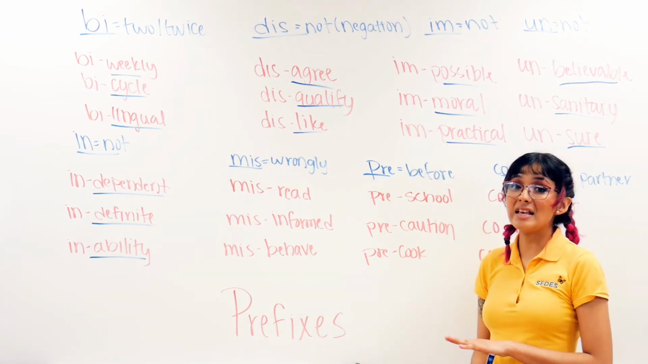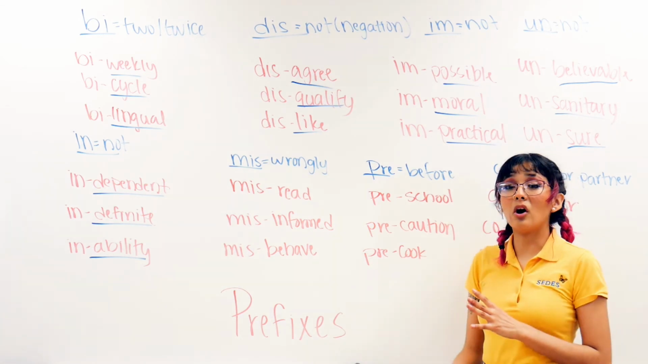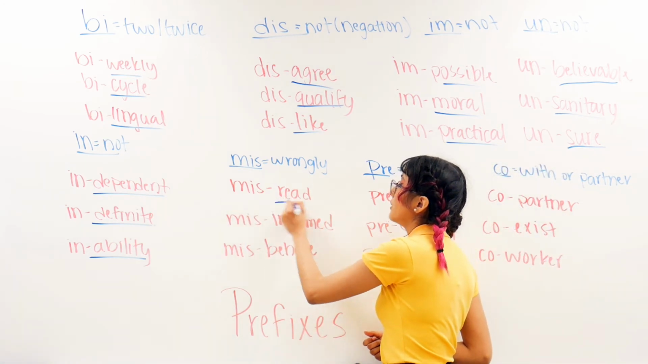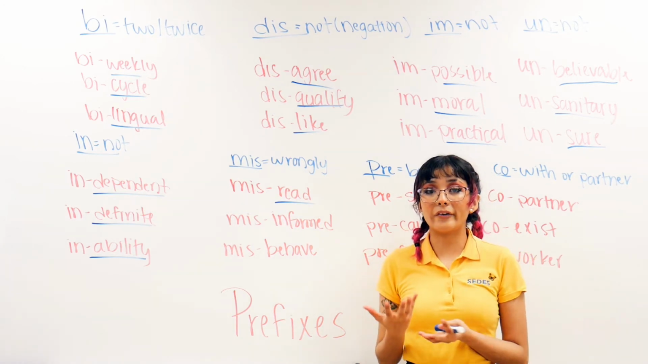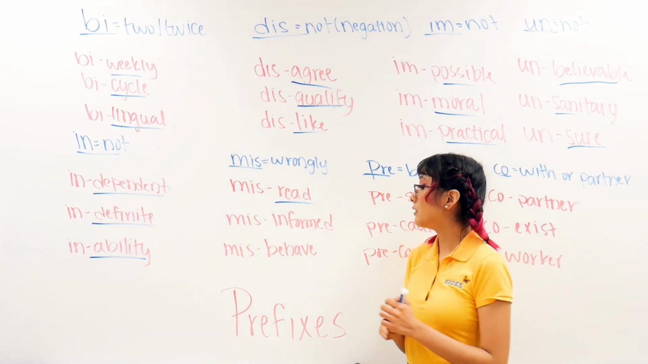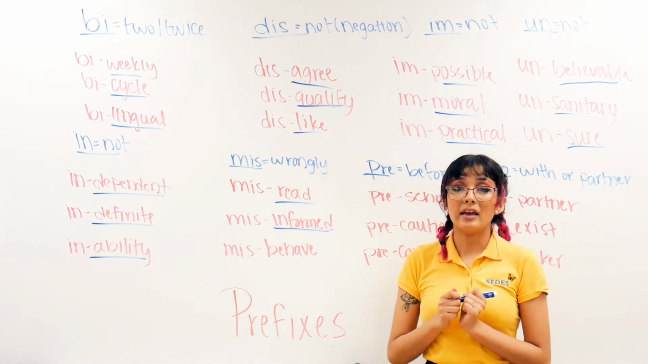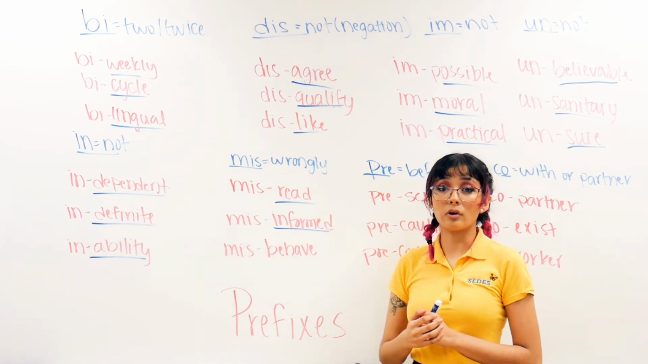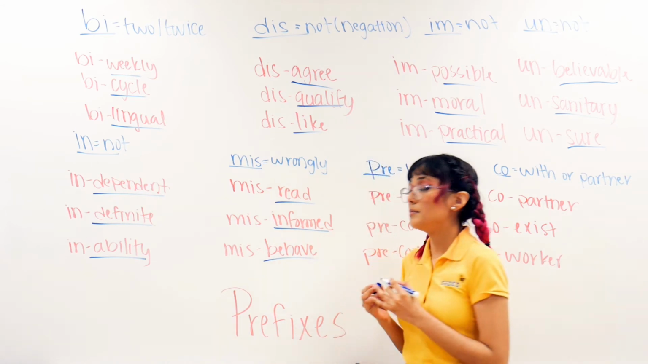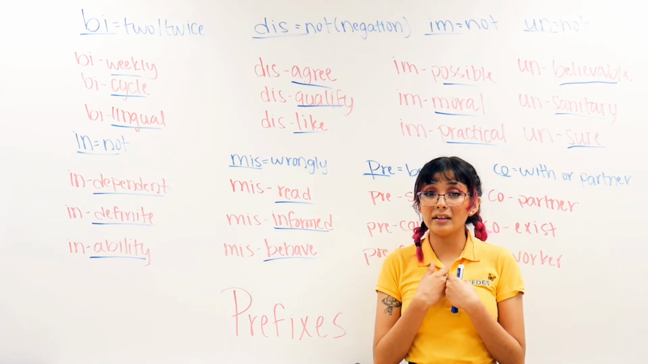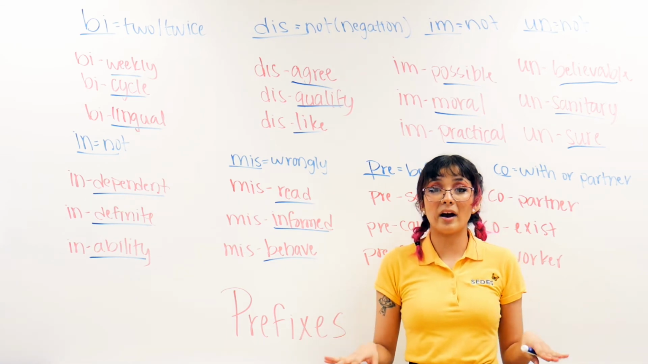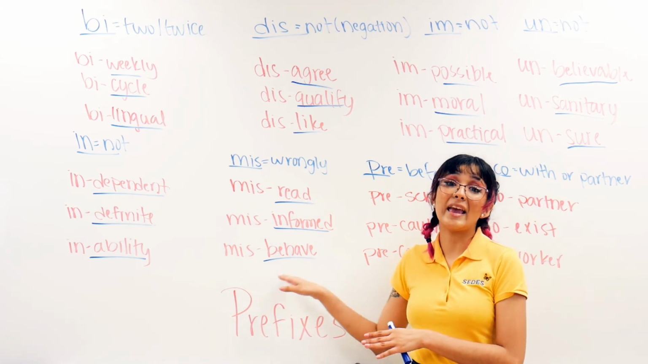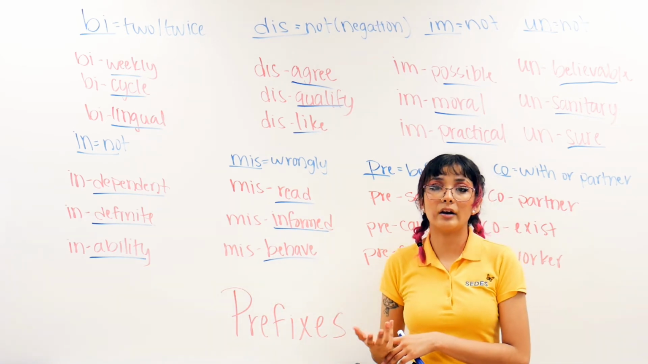Here then we have mis. Mis is when something is done wrongly, right? It is incorrect. So here we have misread. If I'm reading something and I do not read it correctly, I misread it. Here I have misinformed. If someone tells me some information that is incorrect, that is wrong, I am misinformed. Then here I have misbehave. If I am acting very badly, or you're with your children and you're trying to tell them to be quiet and they're running around, they are not acting correctly, they are misbehaving. So misbehave, not acting correctly.